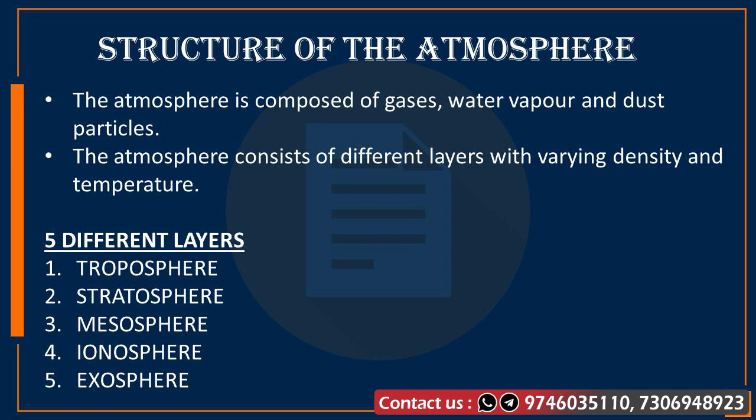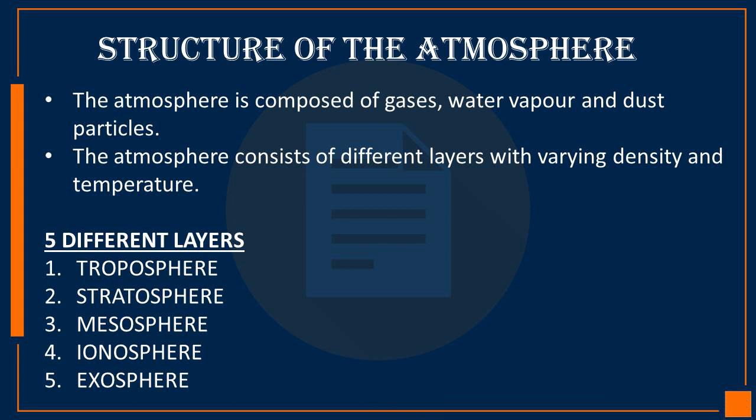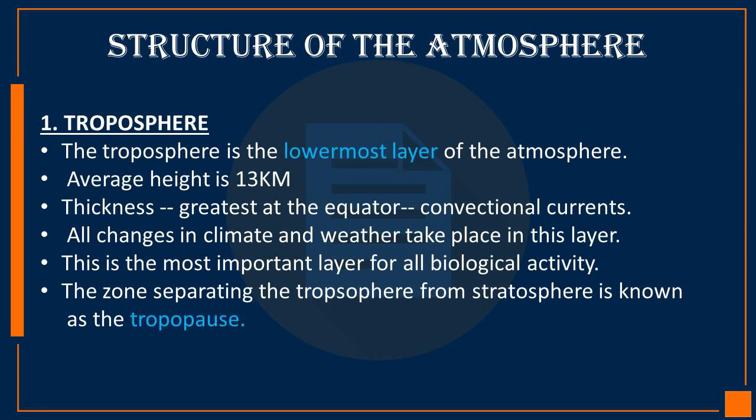Next, the layers of atmosphere. The column of atmosphere is divided into 5 different layers based on the temperature condition. The 5 layers are troposphere, stratosphere, mesosphere, ionosphere and exosphere. So let's discuss one by one. The first one is the troposphere.